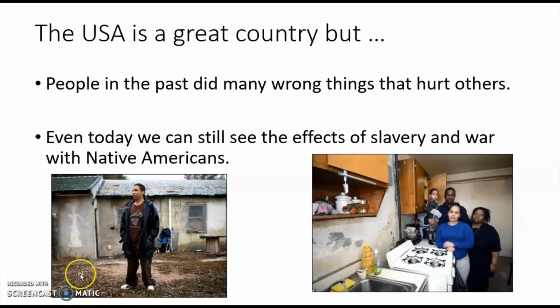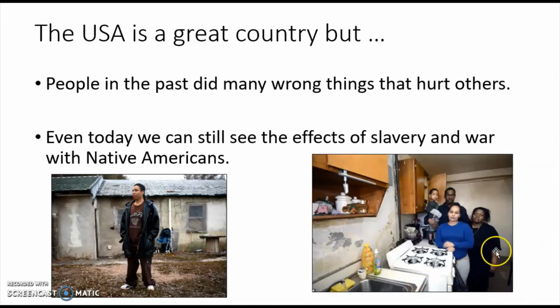So, this is a Native American. This is like now, right? He's not dressed in the traditional clothing, but look at behind him, the reservation. Look at how sad and bad that housing is. This is a Black family, and Black people have not been given the same job opportunities or education, so sometimes they don't make enough money.